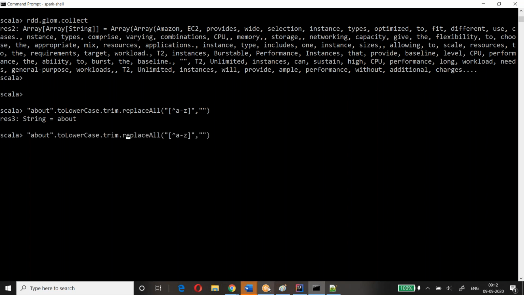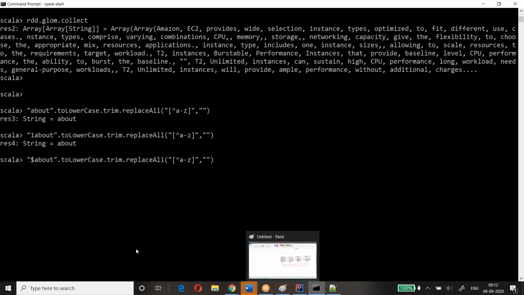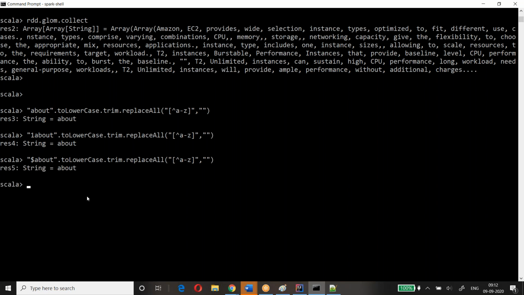Let me do one thing with a number. Okay, it's coming with about. If it is not any, let me show another one. Let me add some extra symbol. So look closely at this replacing: one about, it removed the one and kept about.